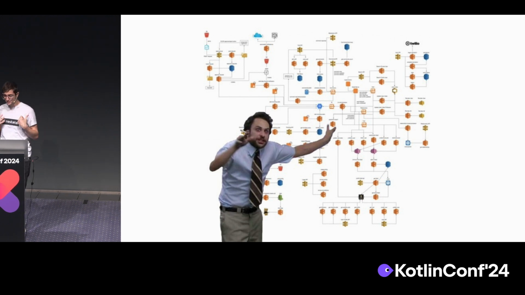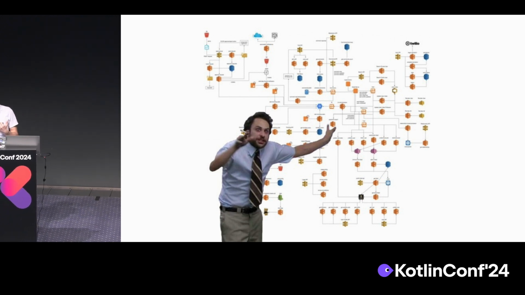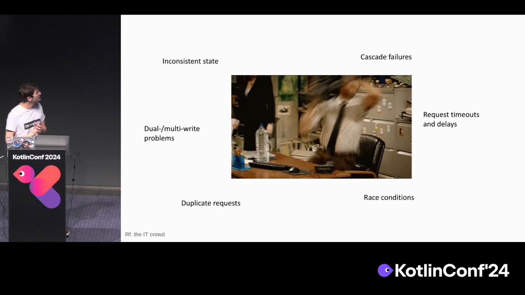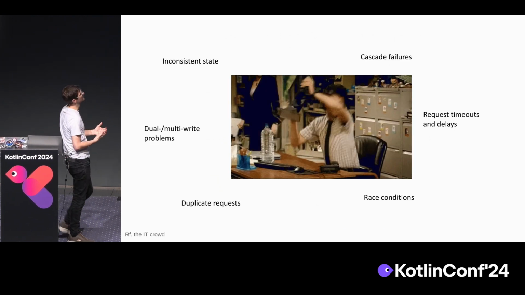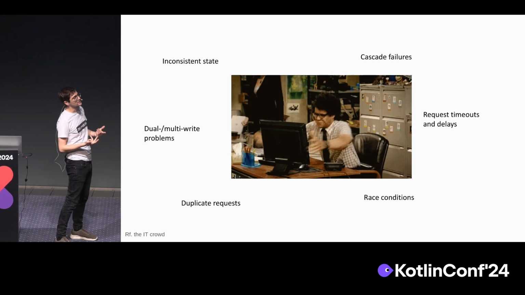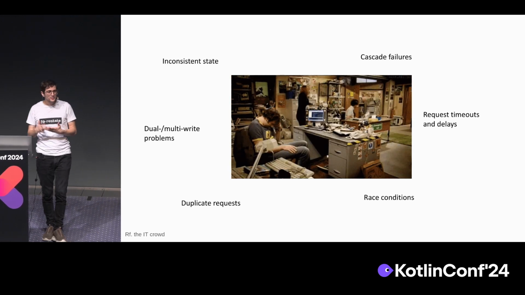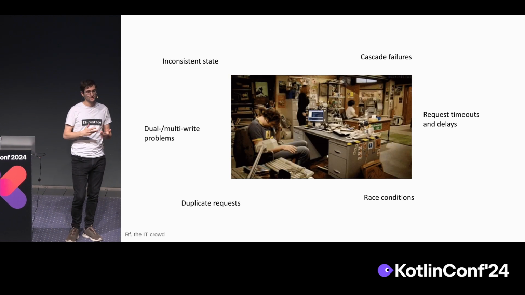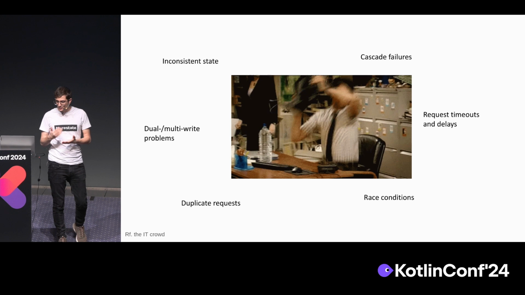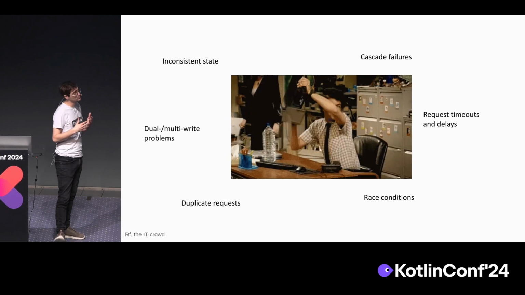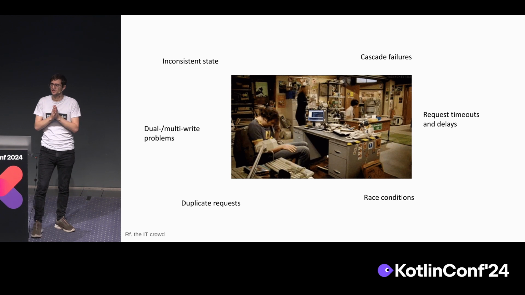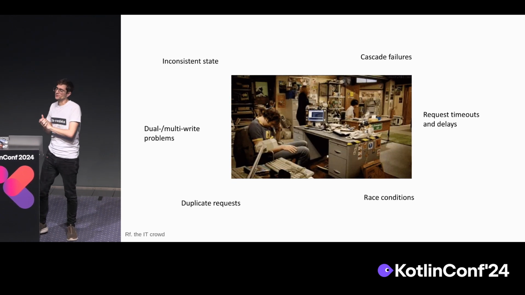So, this is real. And what's even more real is that after you actually make the architecture so complicated, you'll probably also not solve all the problems. You're going to have race conditions between all these different systems. You're going to have inconsistent state. You're going to have a duplicate request that sometimes you need to solve, and not all these systems have the same way to solve the problem. Multi-write problems, request timeouts. And request timeouts in particular, when you can't control the timeouts of these different systems, can easily cause cascade failures.